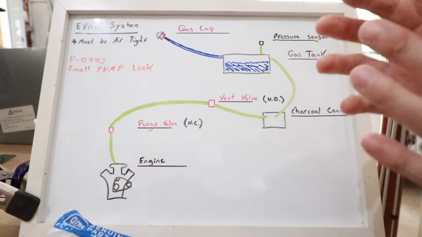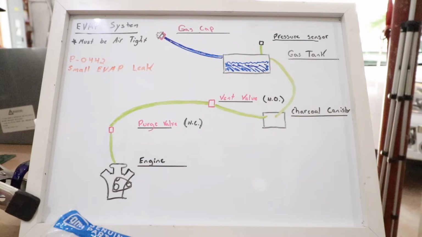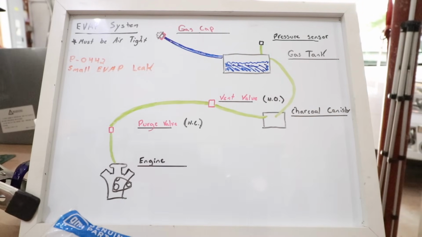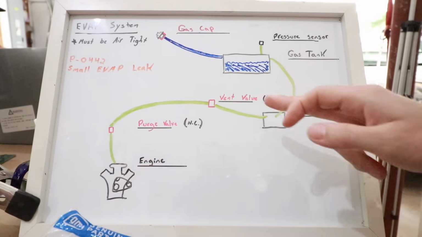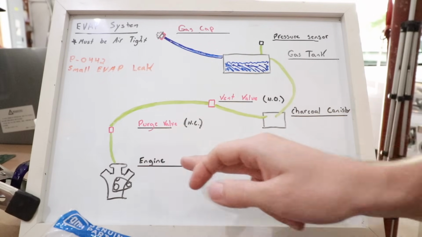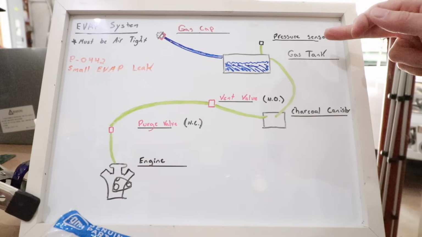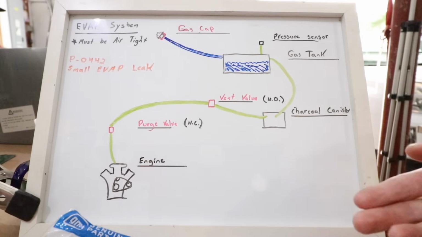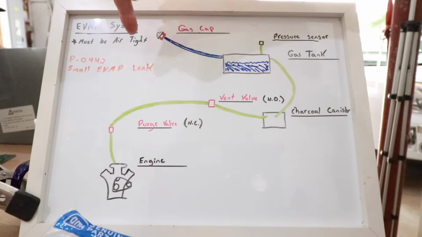Now, how does the car sense that we have an evap system leak? Well, what happens from time to time, the car will say, all right, we've got to test the evap system. So what it'll do is monitor the pressure sensor, close the vent valve and the purge valve, and then just monitor that pressure. Now, if it finds that the pressure decreases or fluctuates, it will throw some type of code. And depending on the amount of pressure lost over a period of time, you may get a small evap leak, a medium evap leak, or a large evap leak.